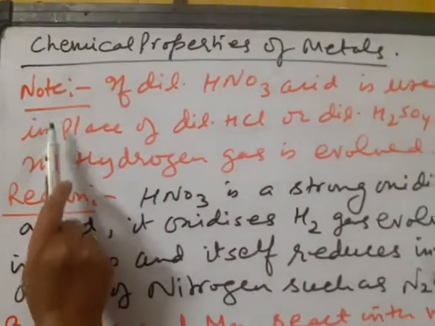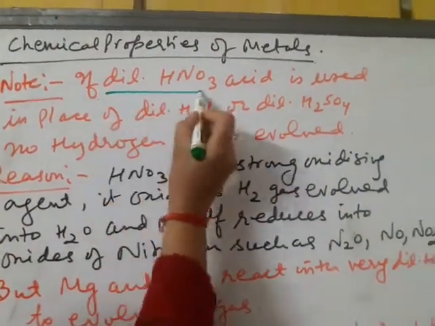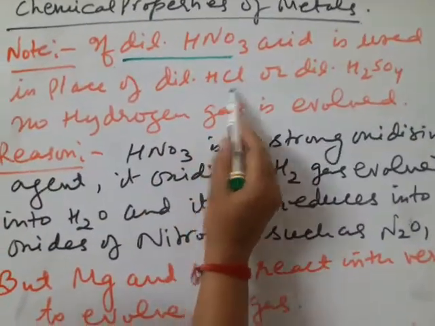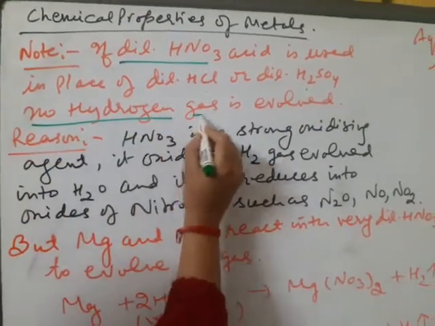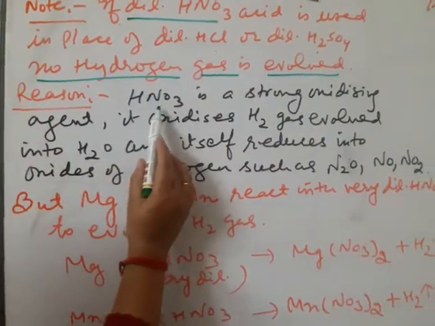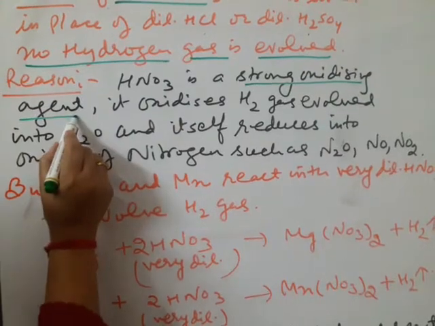Students, the most important thing is that if dilute HNO3, nitric acid, is used in place of hydrochloric acid or sulfuric acid, no hydrogen gas is evolved. The reason is that nitric acid is a strong oxidizing agent.